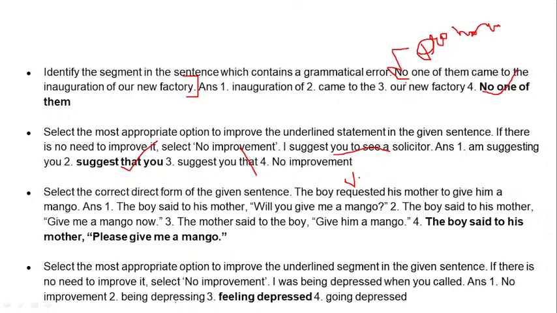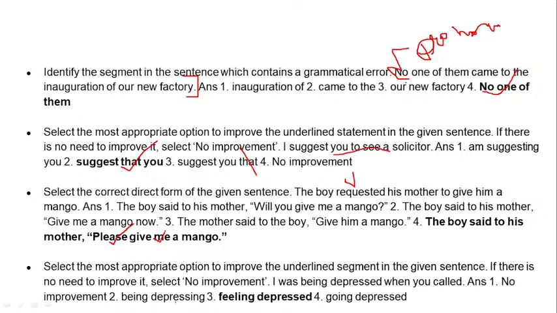Number 4 option says the boy said to his mother, "Please give me a mango." So it seems perfect, because we have a please over here, and a please makes a request perfect. And me is also there. Me is the boy for whom he's asking. He's asking for a mango himself, right? So the pronoun also has to be correct.